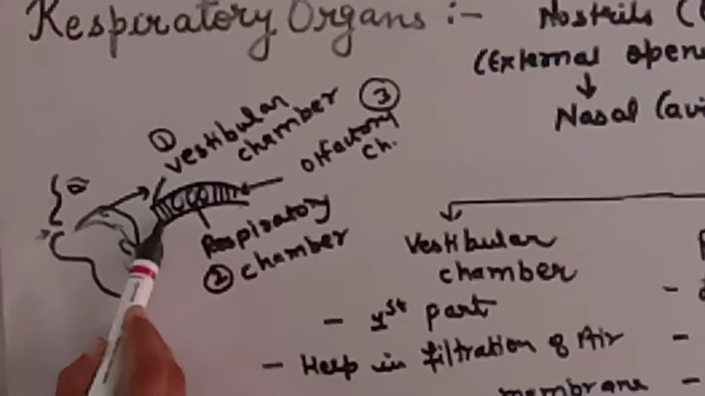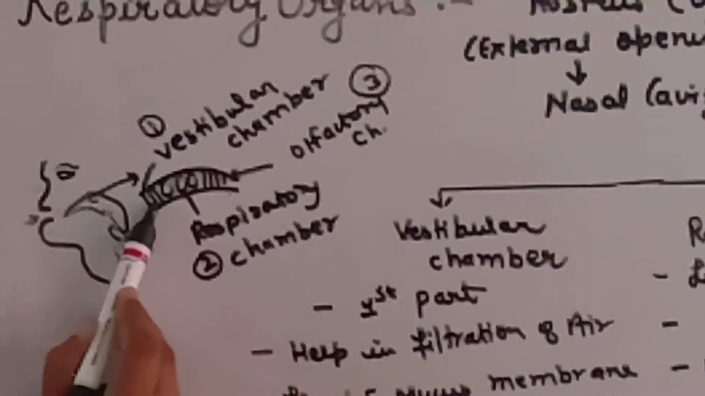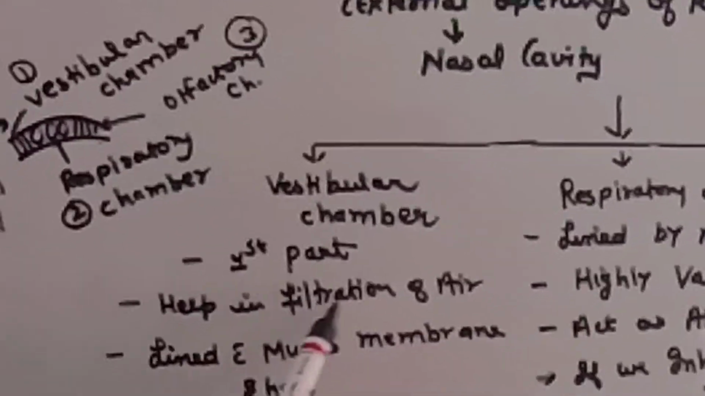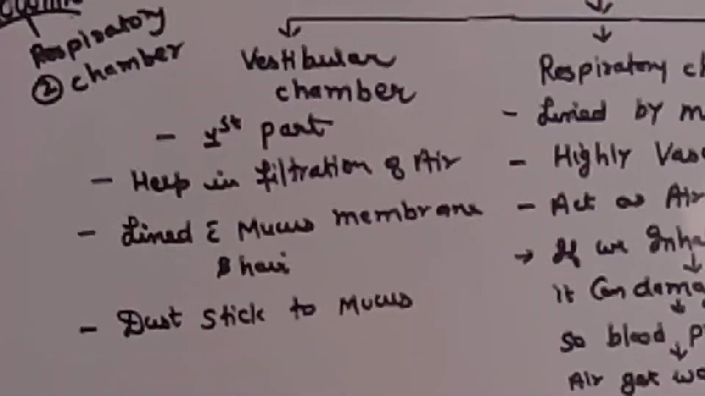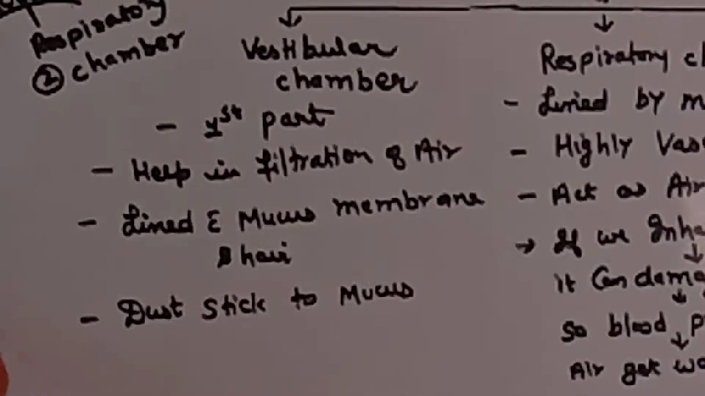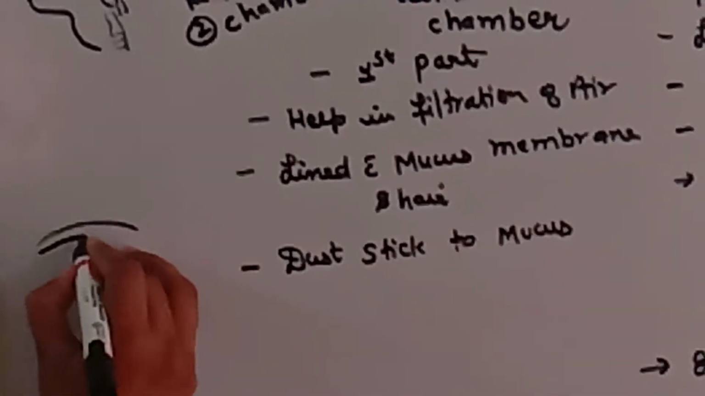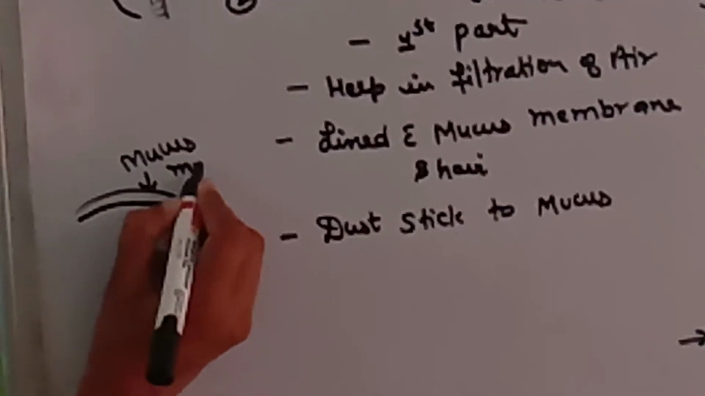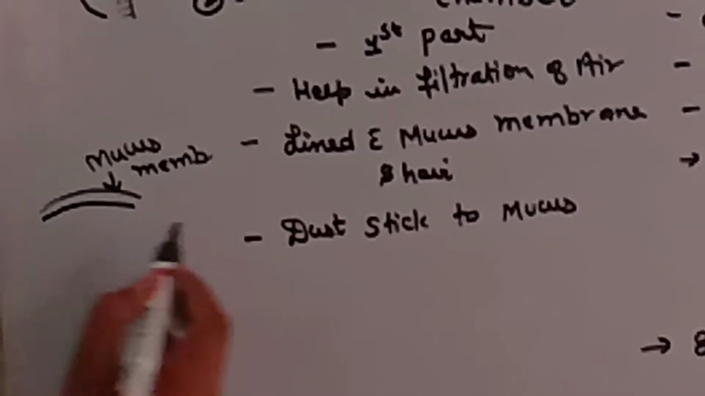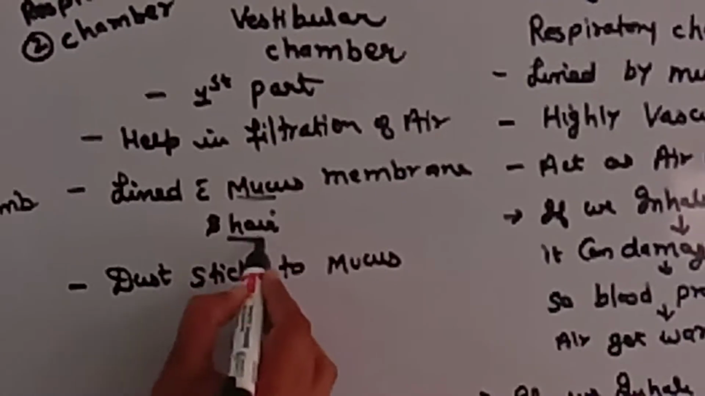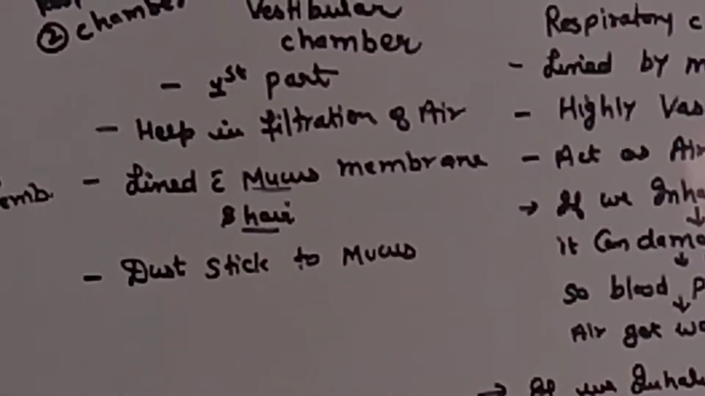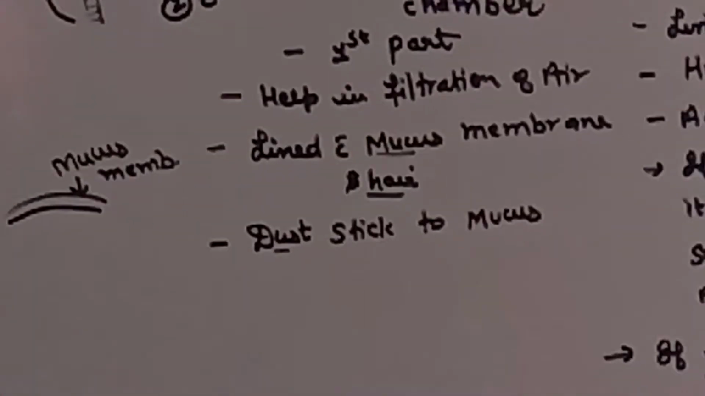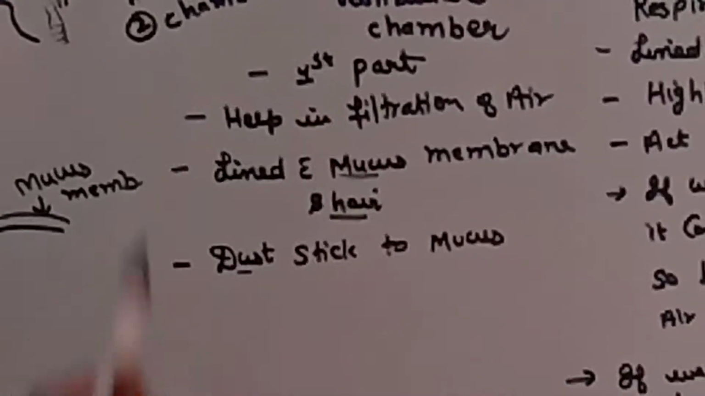The first part of respiratory cavity or nasal cavity, which is vestibular chamber, helps in filtration of air. It is lined by a delicate membrane which is known as mucous membrane. This mucous membrane has mucus secreting cells and hairs. It helps the dust particles to stick, thus helping in filtration of air.